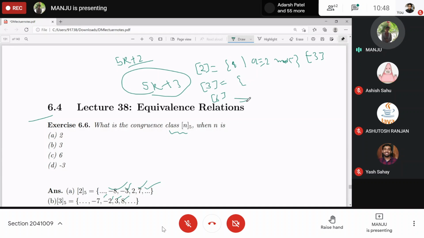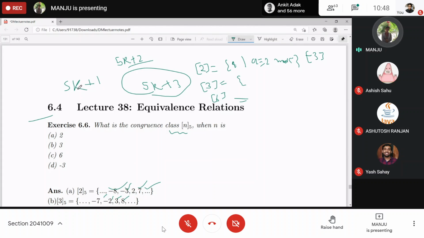What about the equivalence class of 6? Actually this is 6, but 6 is greater than 5, so this comes as 5k plus 1. This 5k plus 6 is of type 5k plus 1 for some other integer k. Both are the same, so that's why it is 5k plus 1 type.